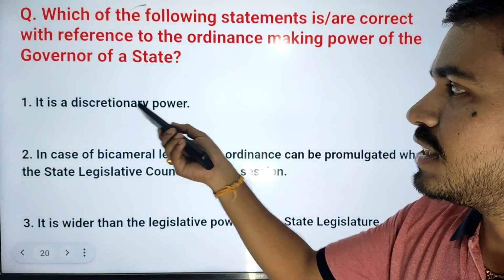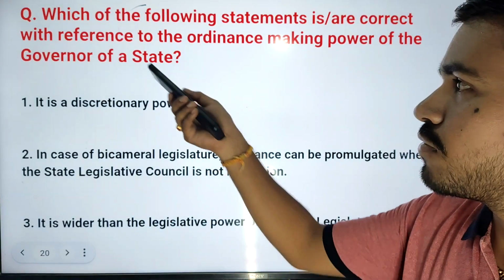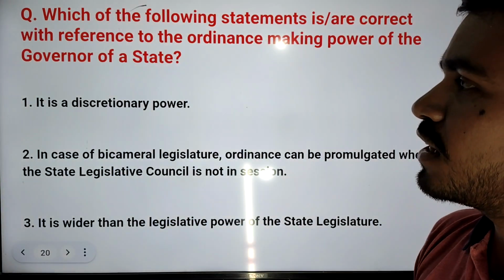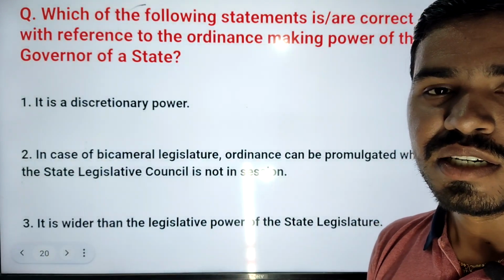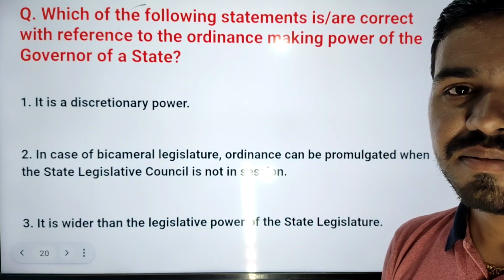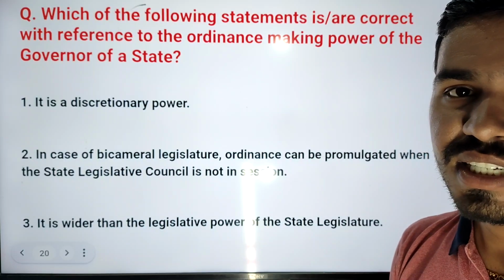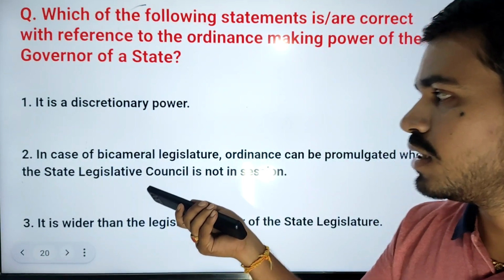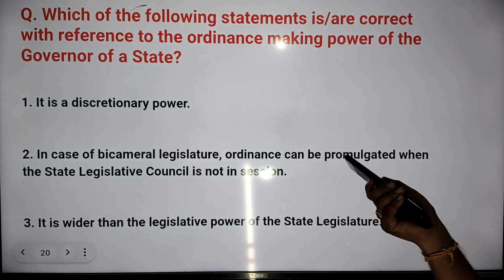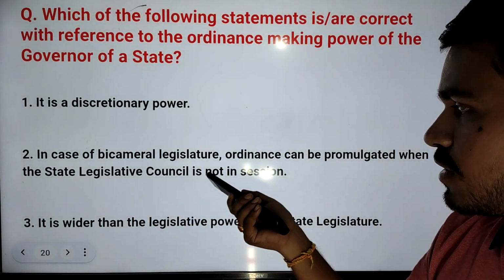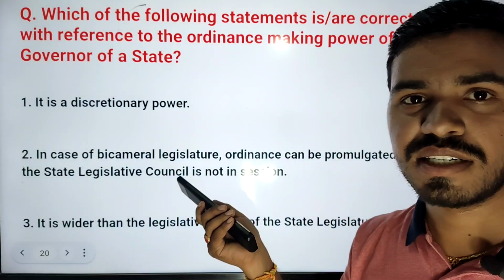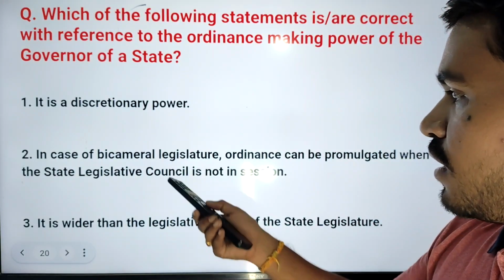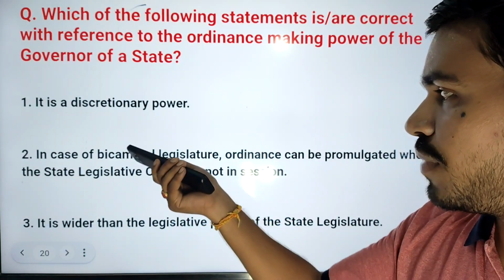If you see the first one, it is a discretionary power of the governor of the state. No. So ordinance making power is not a discretionary power. It is based on the recommendations of the council of ministers in that state. So that's why this statement is wrong. And if you see the second statement, in case of a bicameral legislature, an ordinance can be promulgated when the state legislative council is not in session. This statement is correct. So an ordinance can be made even when the assembly is not in session or the legislative council is not in session in case of a bicameral legislature.